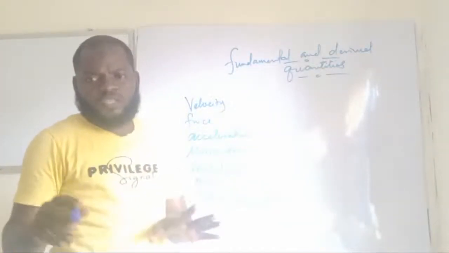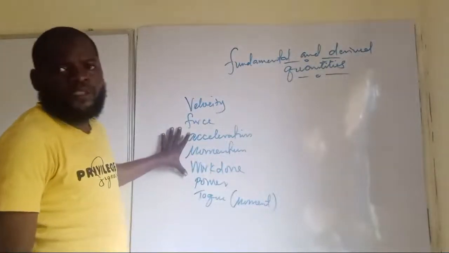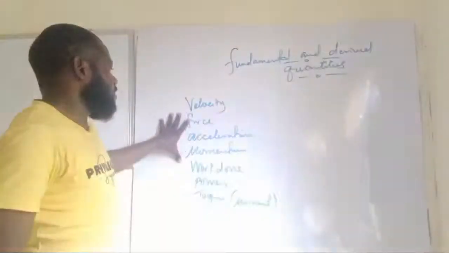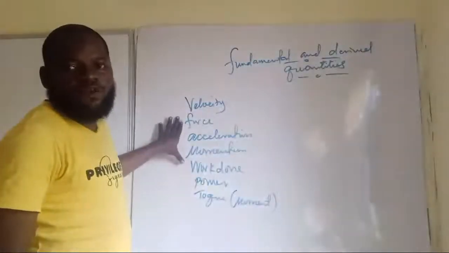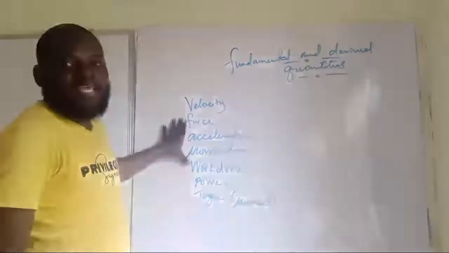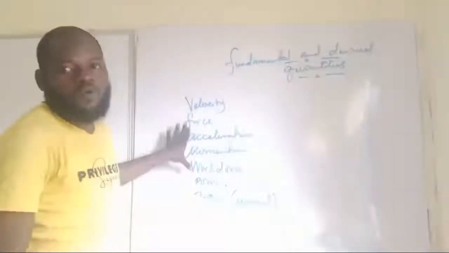Now, I want to show us something. That is why I listed these ones as our examples. The reason is because WAEC is so fond of asking you to find the dimension of all these quantities. Are we together now? And that's why they are the ones I cited as examples of derived quantity.